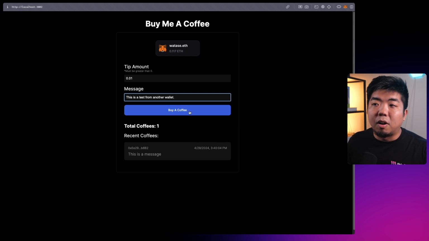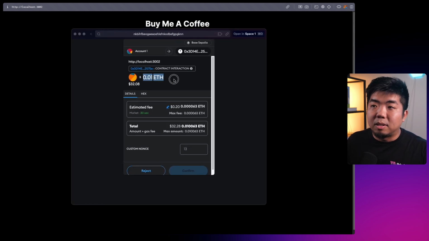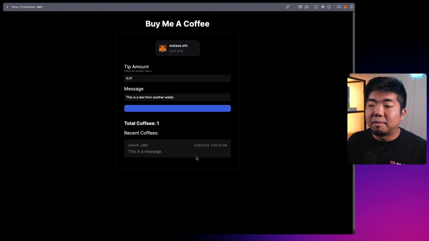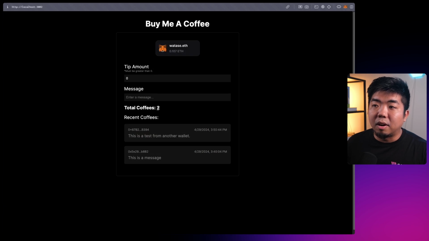You can see we have our buy a coffee button that appears here. We click on that. We get a transaction here. There's the 0.01 that we're going to be sending with this transaction. Let's confirm it. There you go. Thank you for the coffee. You can see here that our value increases to 2. And then we have our newest message here that displays, which is this is a test from another wallet. And the wallet address for this one is B394. And that was sent right now, which is just a few seconds ago.